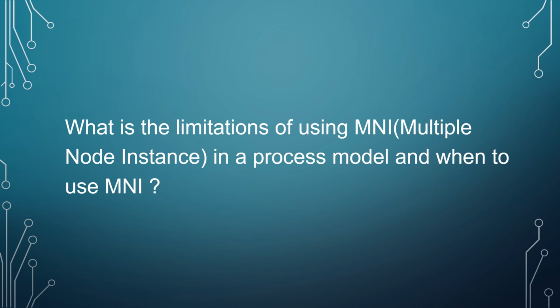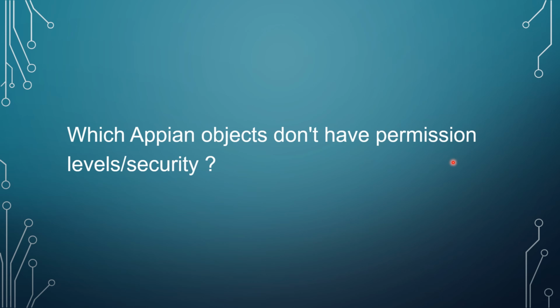So moving on further to our next question, that is, which Appian object doesn't have permission levels or security? Like there are certain Appian objects which require permission, such as groups, folders, right? So there might be certain objects as well which don't require permissions, like they don't require administrator or viewer level permission, or they don't need any security to be configured. So what are those objects? Although you are working on them right now, but think of it.